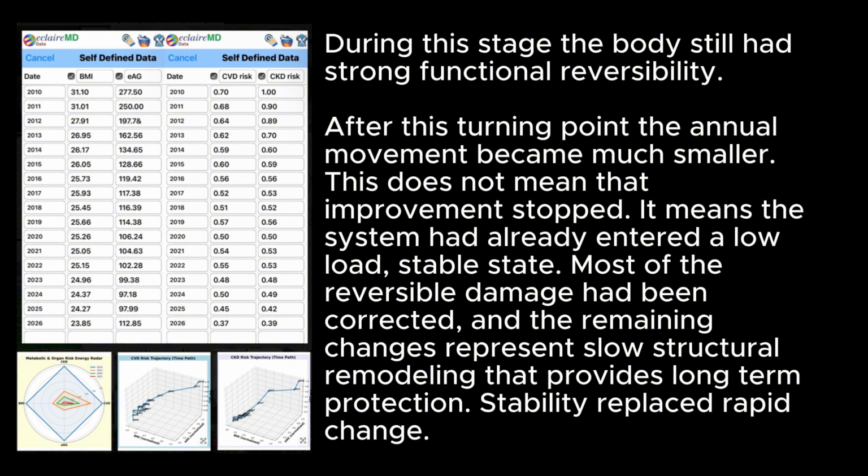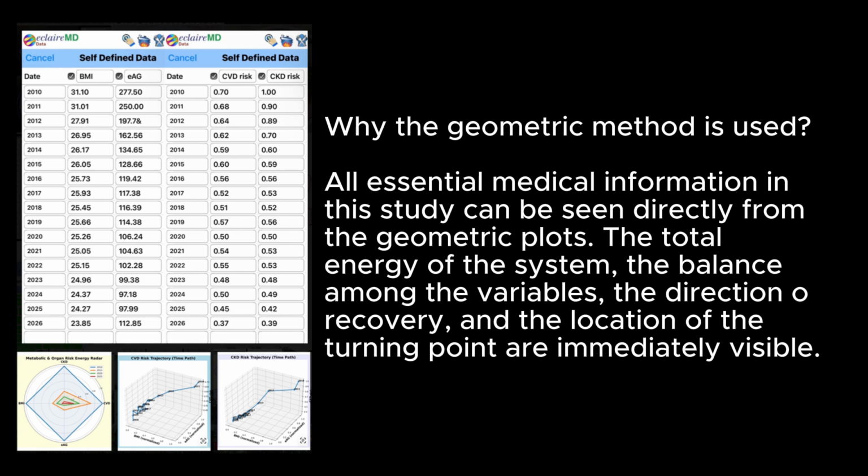After this turning point, the annual movement became much smaller. This does not mean that improvement stopped. It means the system had already entered a low load, stable state. Most of the reversible damage had been corrected, and the remaining changes represent slow structural remodeling that provides long-term protection. Stability replaced rapid change.